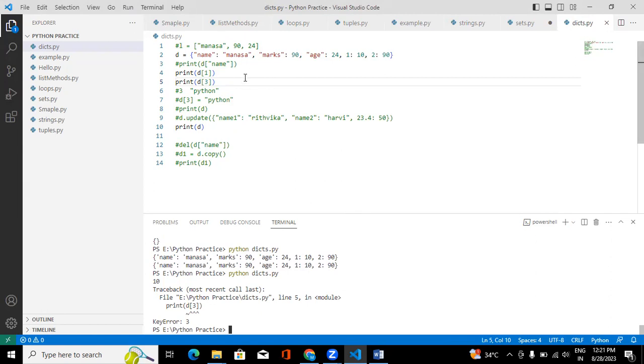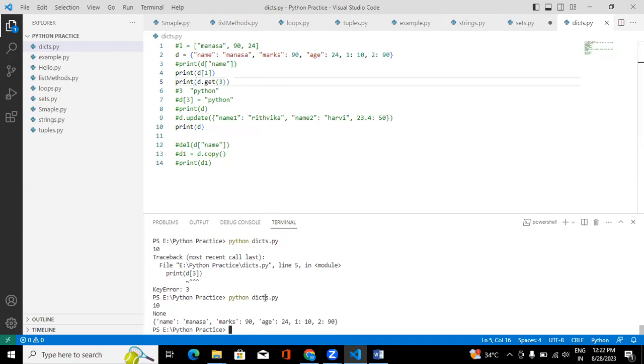So what you can do is use the get method. d dot get, and here you can give the key name. Now if you run, it will give you none. See, let me comment this for you so that you can understand.